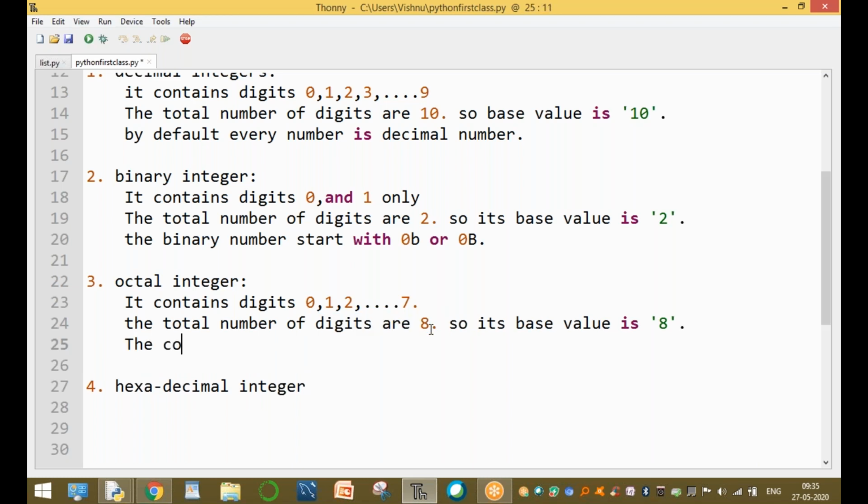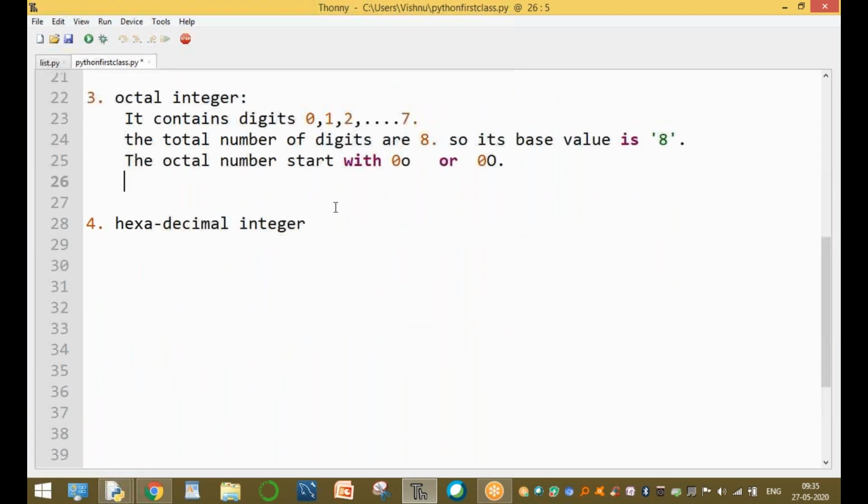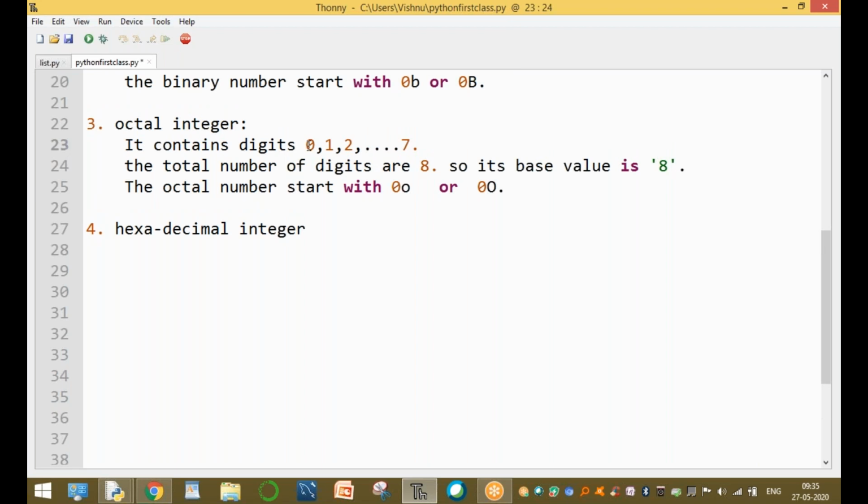Okay. And the octal number starts with 0 and a small o, or 0 and a capital O. That is the octal number system. Clear? Up to here, clear to all of you. What is octal? It contains the digits 0 to 7 only. The total number of digits is 8, so the base value is 8.